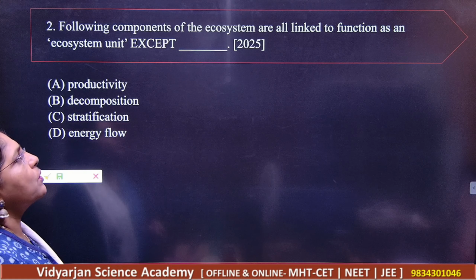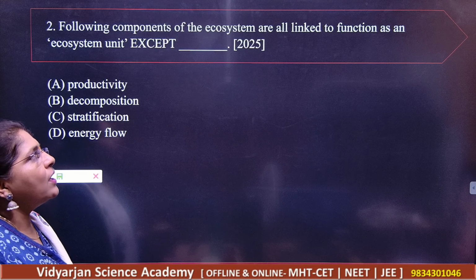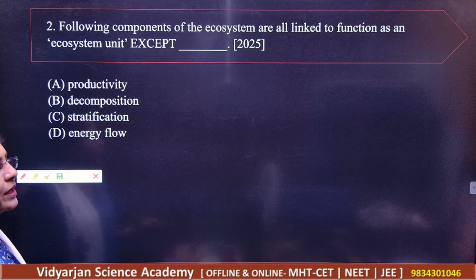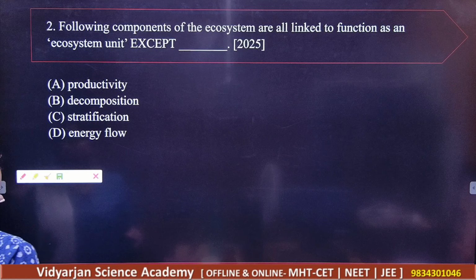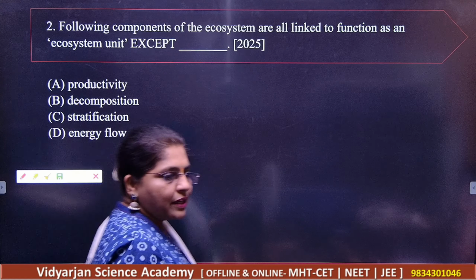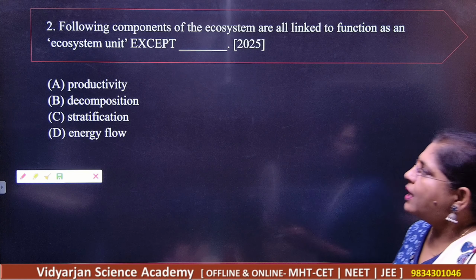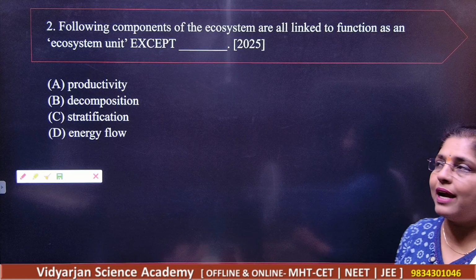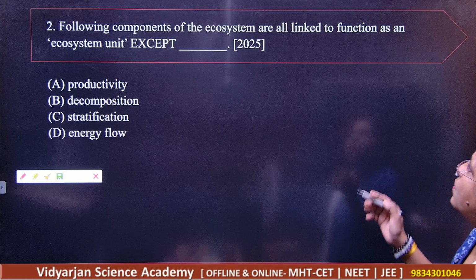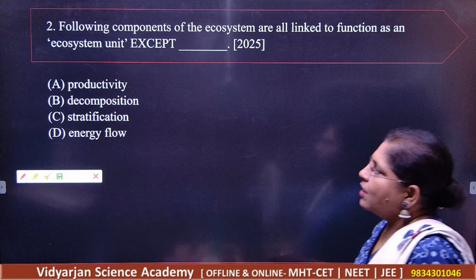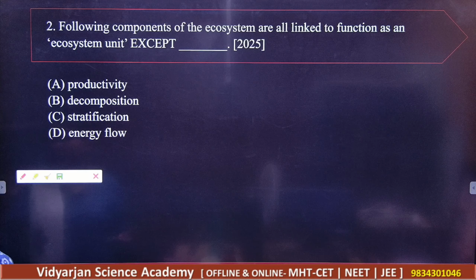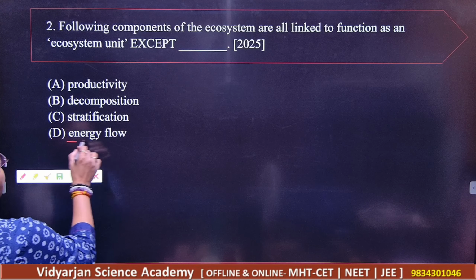Following components of the ecosystem are all linked to the functions as an ecosystem unit except. So, what should be your correct answer? Read the options carefully. Productivity, decomposition, stratification, and energy flow. Okay, so what will be the things here? Okay, except they are asking you. So, your correct answer here is energy flow.